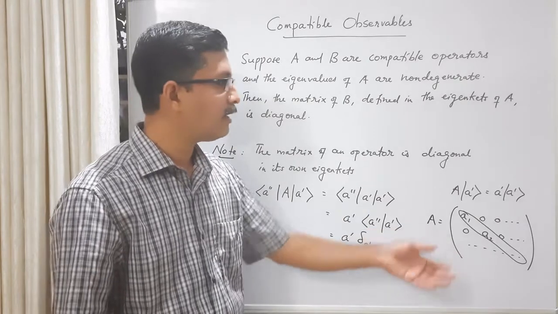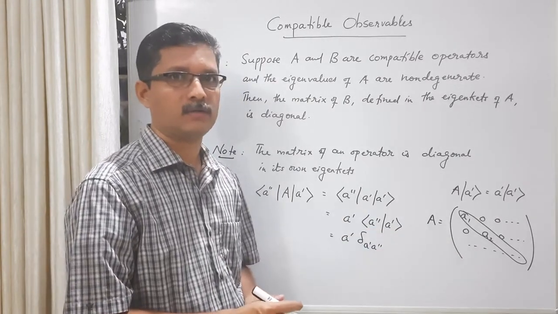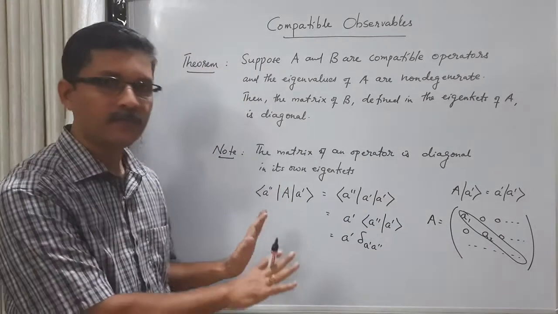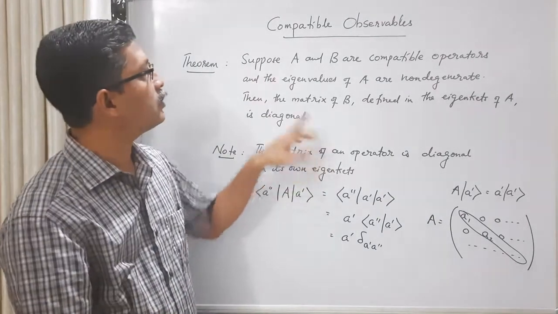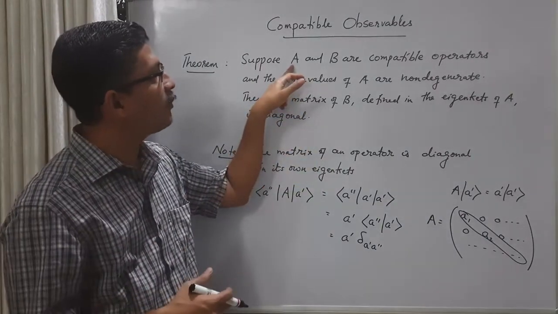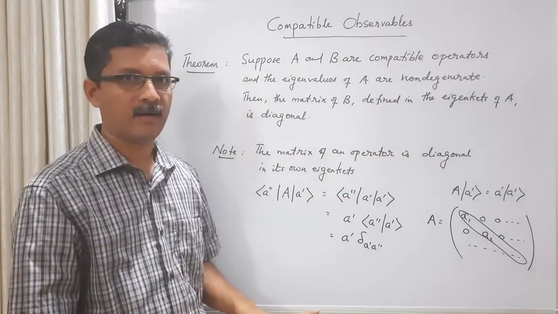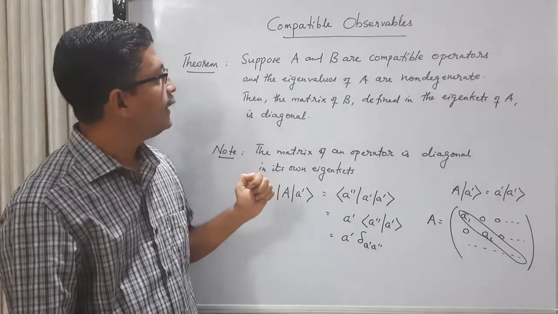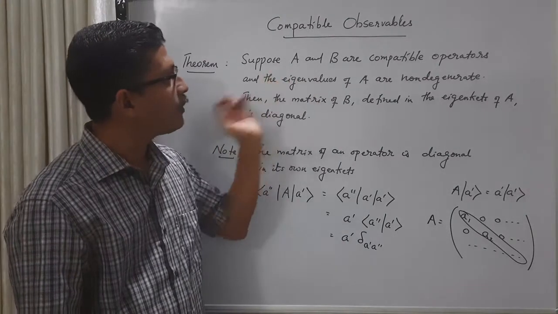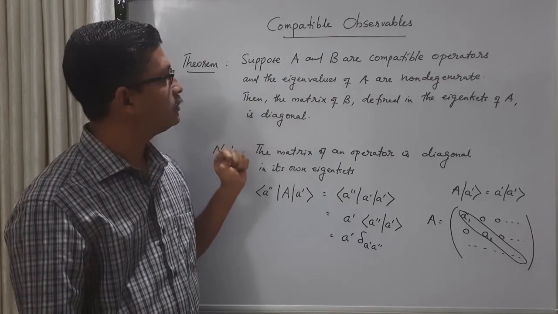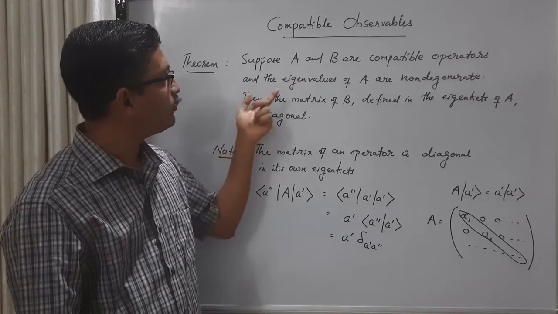And the diagonal elements are eigenvalues of the operator. So this is ensured. That's why we are not talking about what will be the matrix representation of A in its own eigenbasis. It will be diagonal.